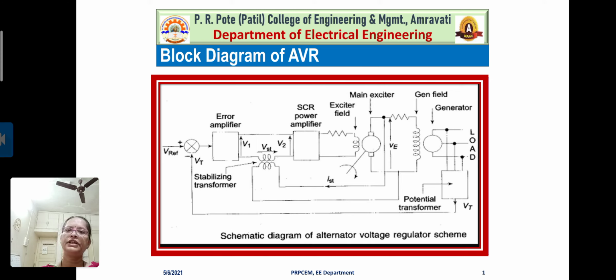And as you studied in power quality, over voltages and under voltages are both not desirable for the system to be reliable, secure and stable. So for such cases, the AVR plays an important role.